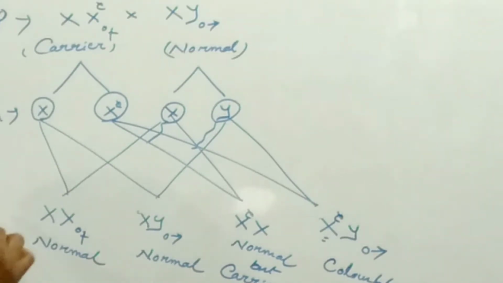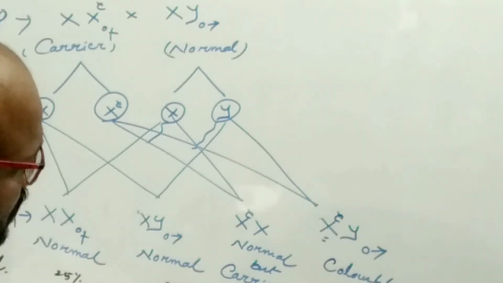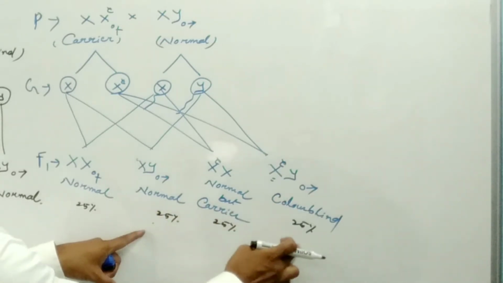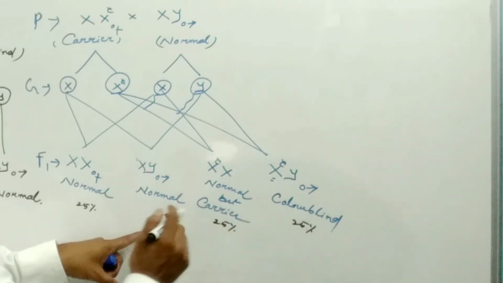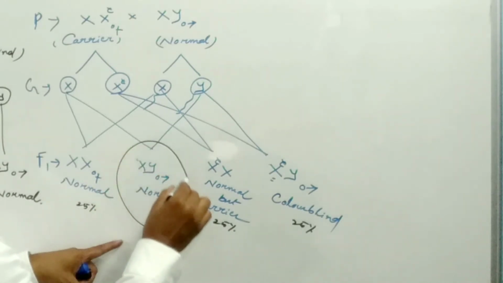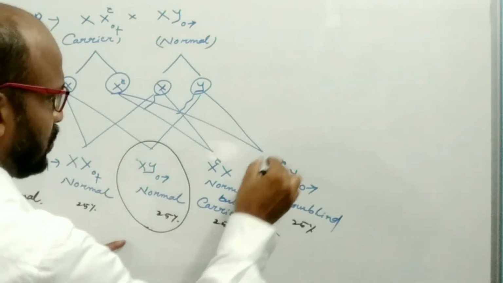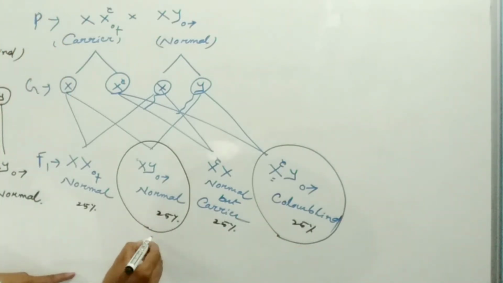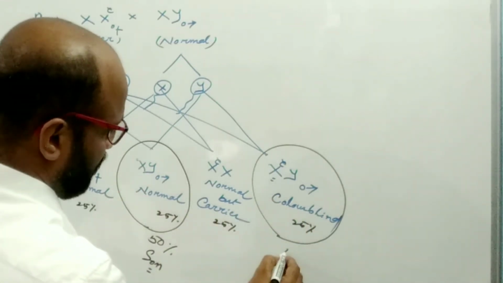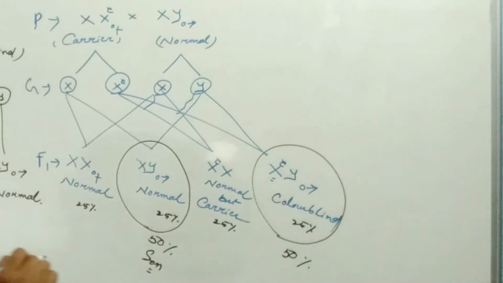If the marriage takes place between a carrier female and a normal male, then what happens? Suppose that these are the four individuals. Suppose that each is 25% of the offspring. Out of these, two are male, suppose that this is 100% male. So out of these two male individuals in the offspring, 50% of sons become normal and 50% of sons will be color blind.